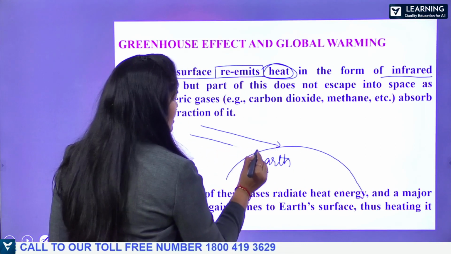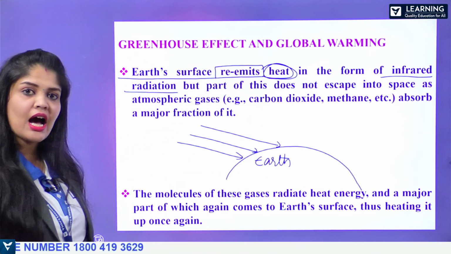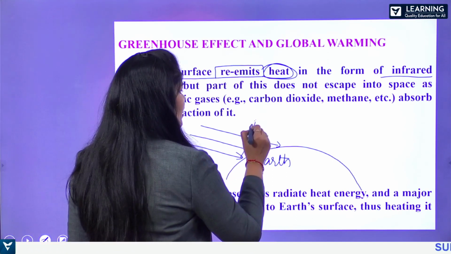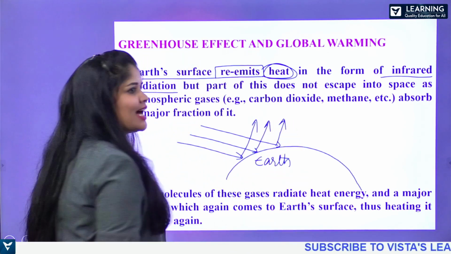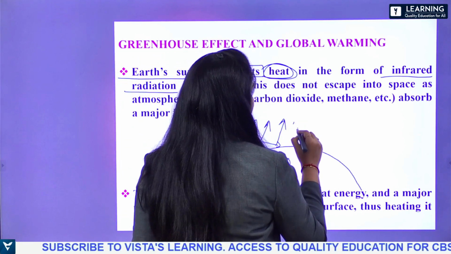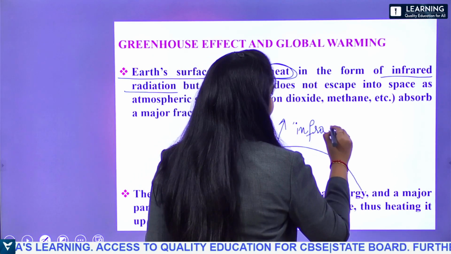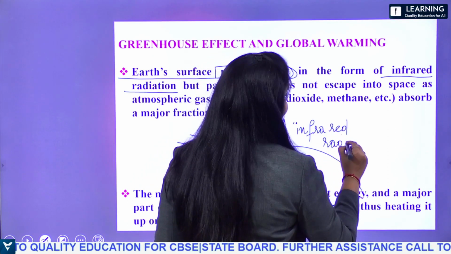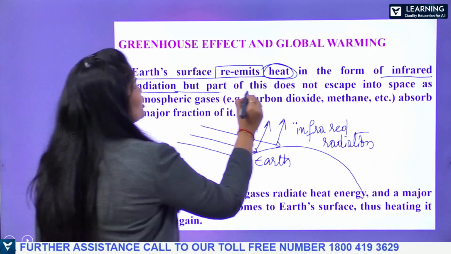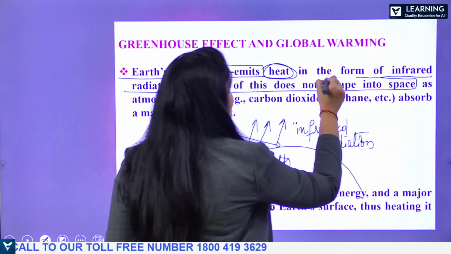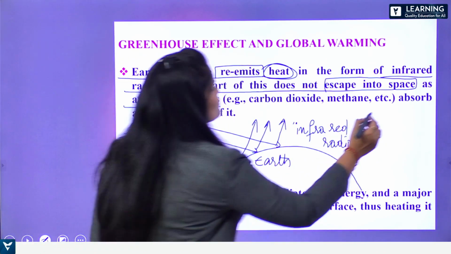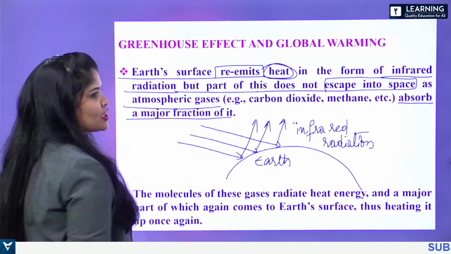Earth is receiving solar energy. Half of the incoming solar energy will be used to heat the Earth's surface, while a small portion of the heat will be reflected, and that is in the form of infrared radiation, which cannot all escape into space. Part of this infrared radiation does not escape into space. Then where is it going? The atmospheric gases absorb a major fraction of it.